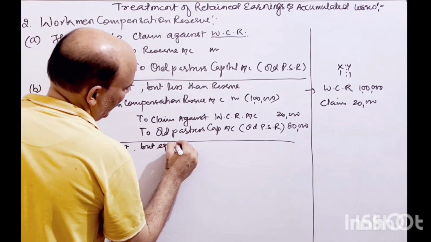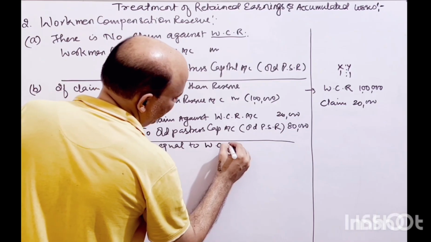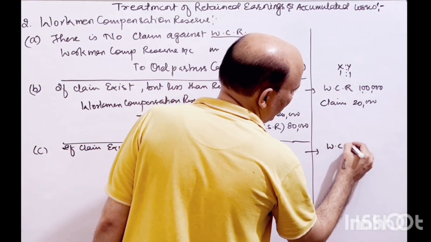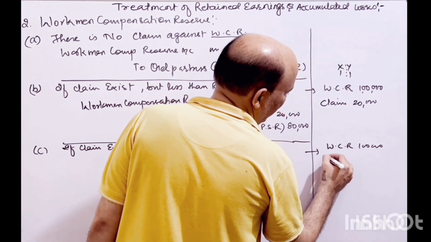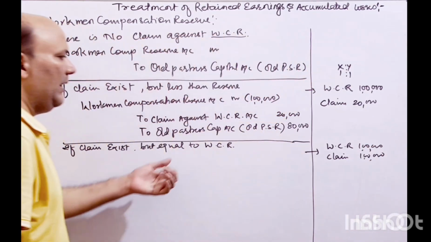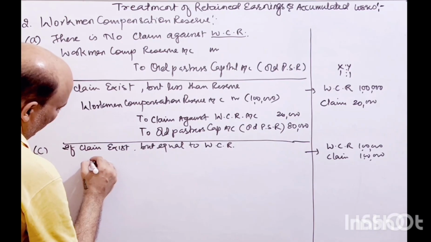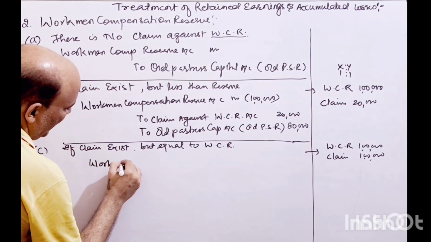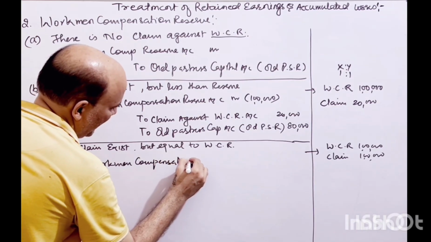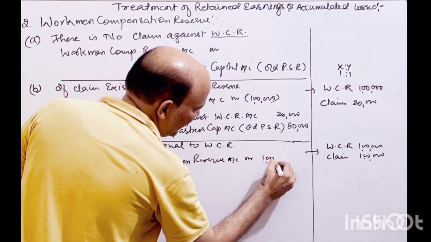Now let's see if the claim exists but is equal to WCR. Let's say in this condition we have workmen compensation reserve of 1 lakh rupees, same, and the claim is also 1 lakh rupees. So no issue, we have enough amount of workmen compensation reserve. So the entry would be workmen compensation reserve account debit, here the example is 1 lakh rupees.